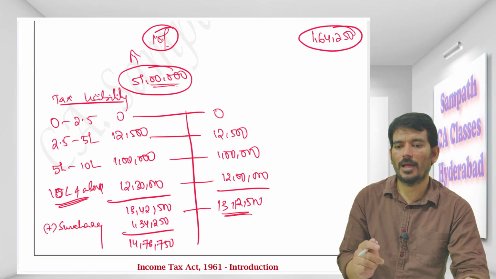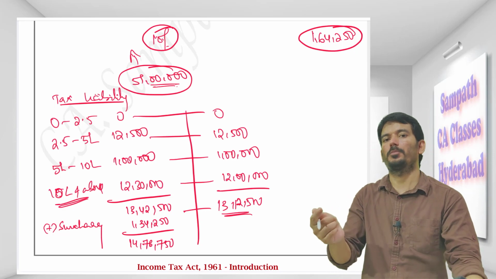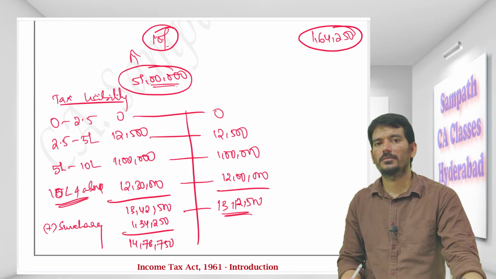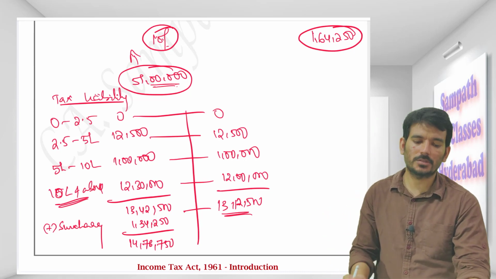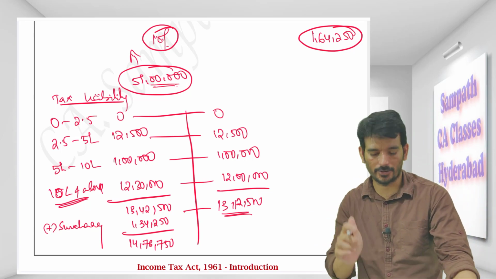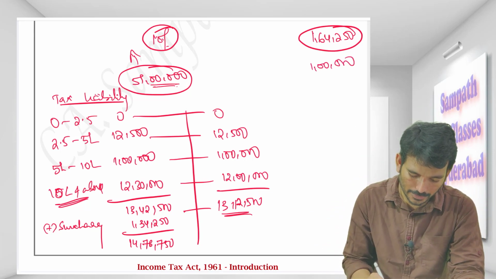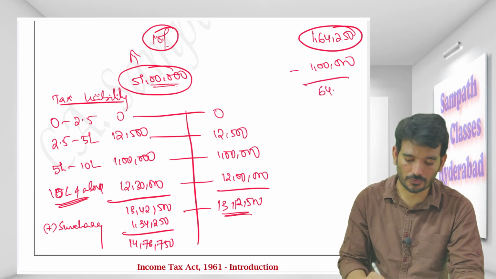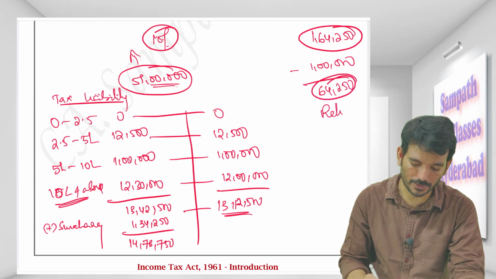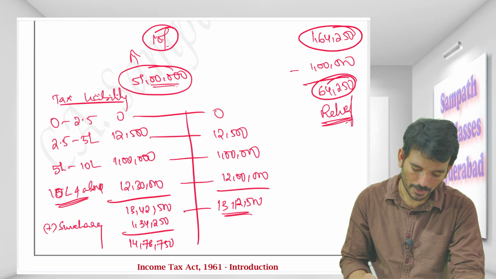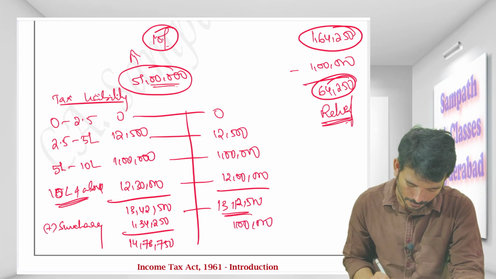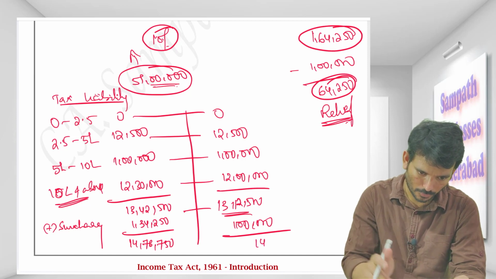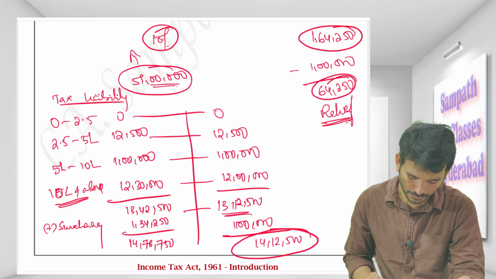See, I'm earning 1 rupee, I'm paying tax of 1.2 rupee. It's better that I would not have earned this rupee. He's regretting why he has earned that money. So he wants that extra to be given as a relief. How will that be given? For 1 lakh, he's paying an additional amount of 1,64,250. So 64,250 will be given as relief, and he will be paying tax only on this amount: 13 lakh 12,500 plus 1 lakh. So he'll pay 14 lakh 12,500 as his liability.